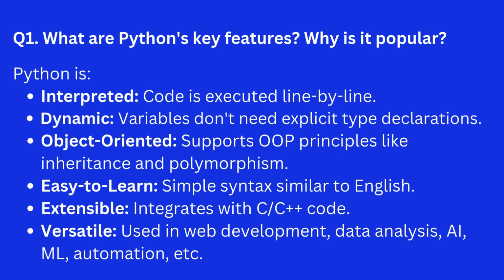Python is interpreted. Code is executed line by line. Dynamic. Variables don't need explicit type declarations. Object-oriented. Supports OOP principles like inheritance and polymorphism. Easy to learn. Simple syntax similar to English. Extensible. Integrates with C++ code. Versatile, used in web development, data analysis, AI, ML, automation, etc.